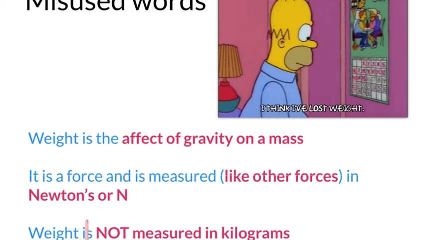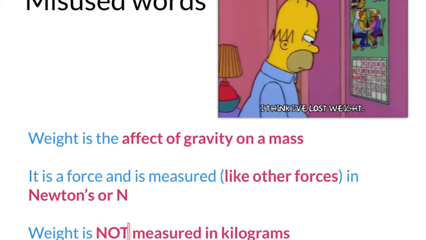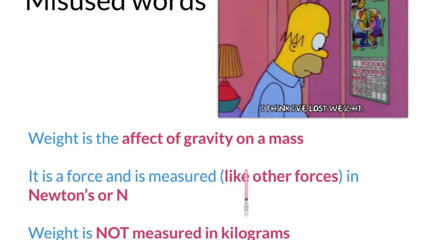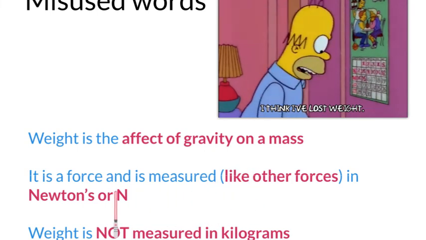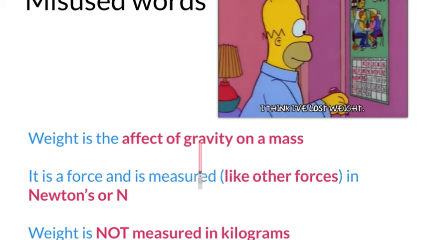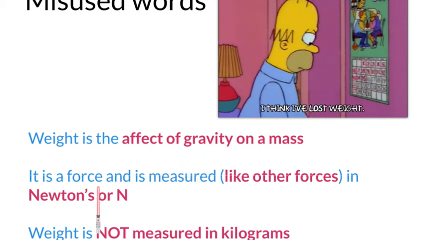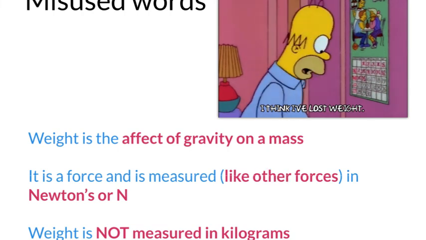Now, down here at the bottom, it's most important. Weight is not measured in kilograms, it's measured, like other forces, in newtons. Now, the only way we can change our weight is to either change gravity or change our mass. The only way to change gravity is to go and live on a different planet or on a sun or a star or whatever. We can change our weight, of course, by changing our body mass. I want you to keep those two things in mind because I don't want you to misuse the words weight and mass.